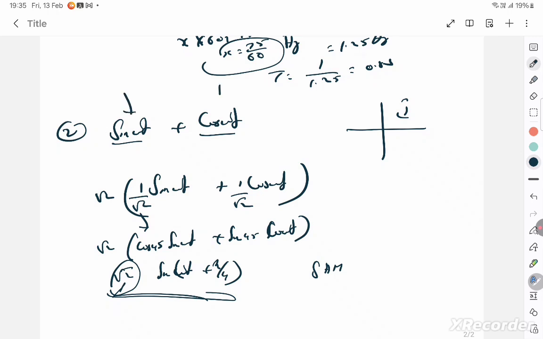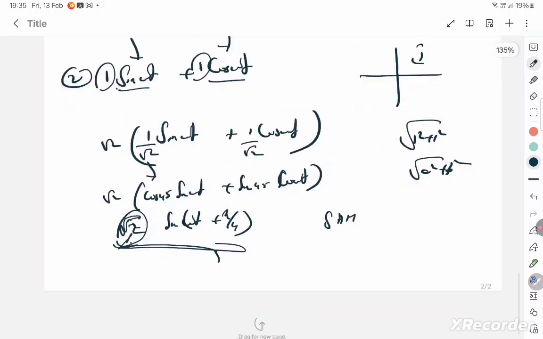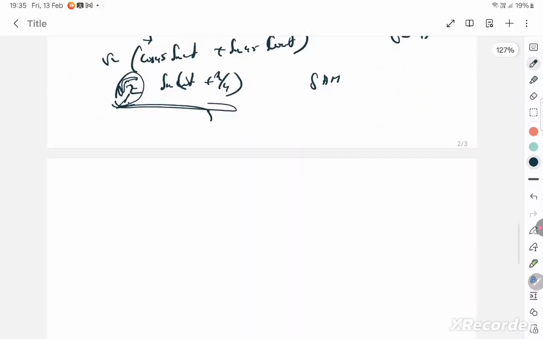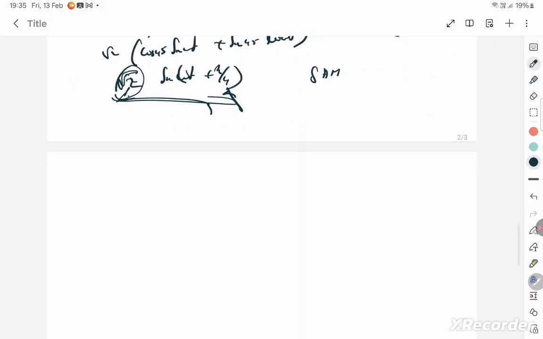You are this wave and I am this wave. You had an amplitude 1, I had an amplitude 1. But both of us have now combined together. We are producing a combined sine wave, and the amplitude of it has become root 2. Can you see it's basically root of 1 square plus 1 square. If this was A and this was B, it would have been root of A square plus B square. Okay, and now you should first understand, in this, what is this pi by 4?